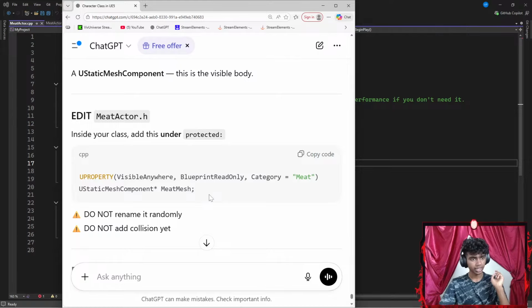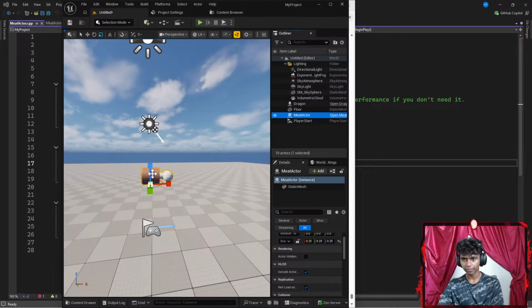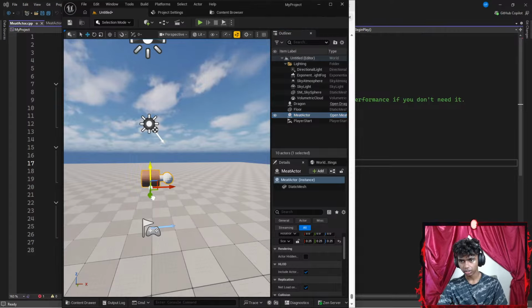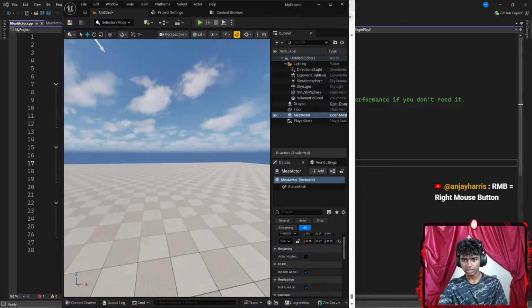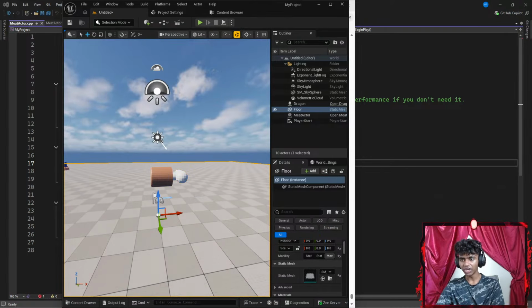Excuse me, guys. Okay, right mouse button. Oh, I see. So RMB is right mouse button. Hold up, guys. LMB should be left mouse button. Okay, but in that case, I gotta go with something like W, and then right mouse button. I mean, I usually move it like that. Okay, RMB is right mouse button. Yeah, I do move it like that, but then I was wondering if I could move it using keyboard. That would be much easier, but I don't think I should actually do that.